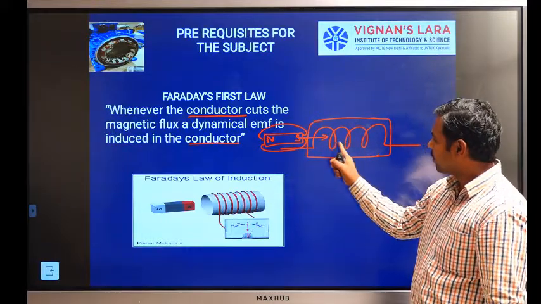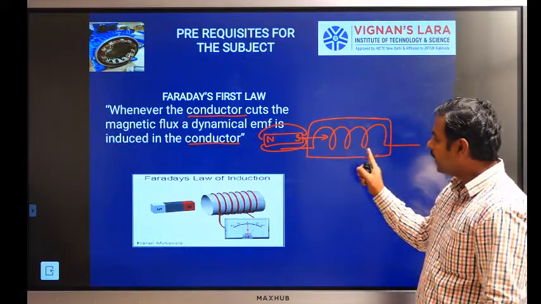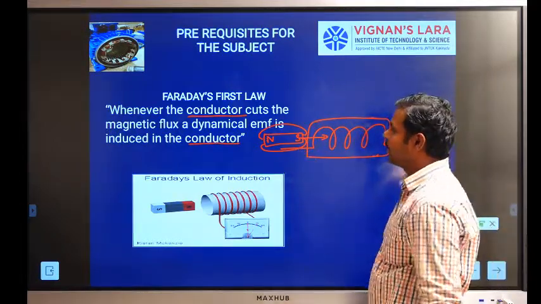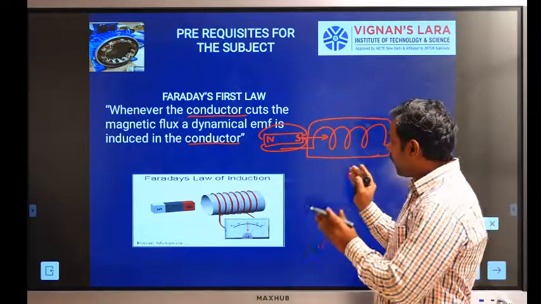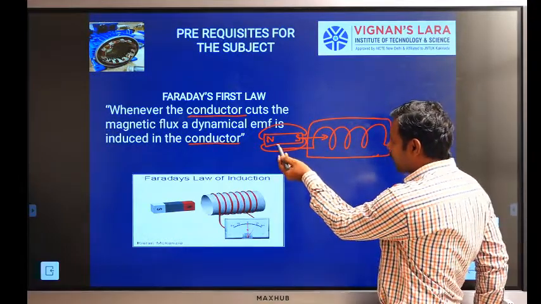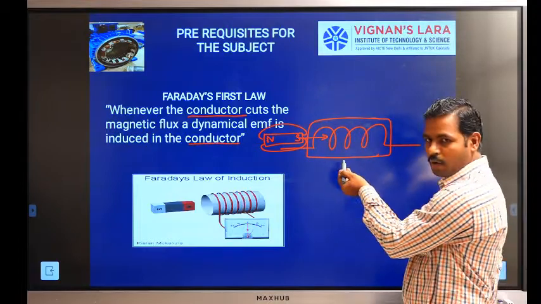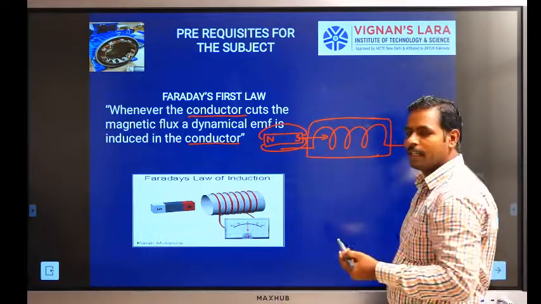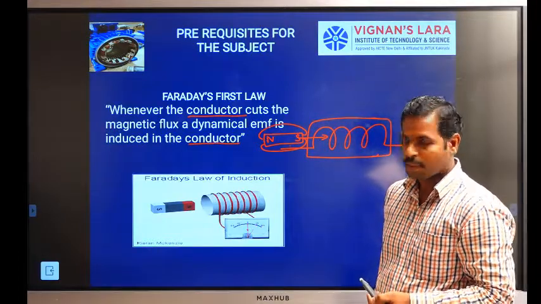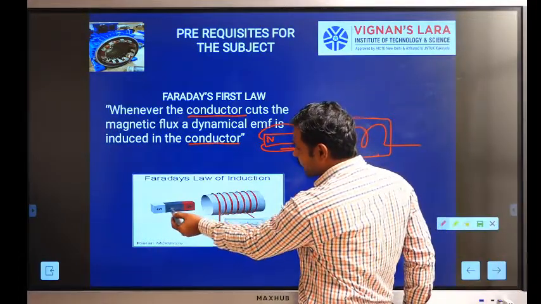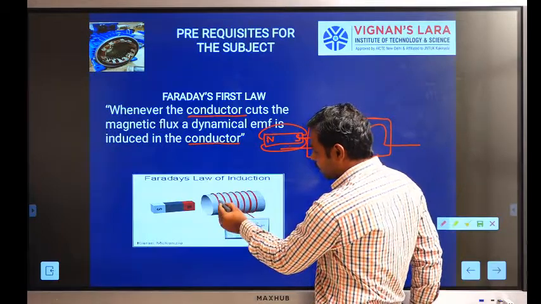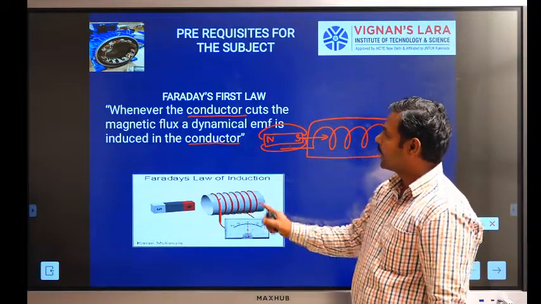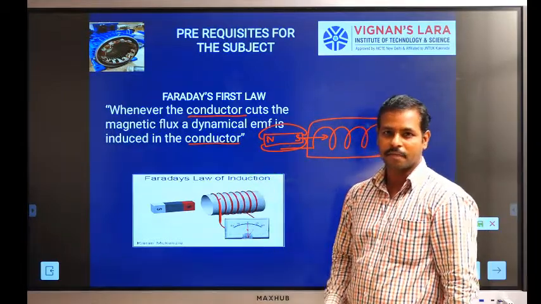Those lines are cut by the conductor, and it induces an EMF. That statement is given by Faraday's first law. Whenever the permanent magnet moves near the hollow conductor, the conductor cuts the magnetic field and induces an EMF. Here also, when the magnet moves inside the coil, the meter is deflected. That statement is given by Faraday's first law.